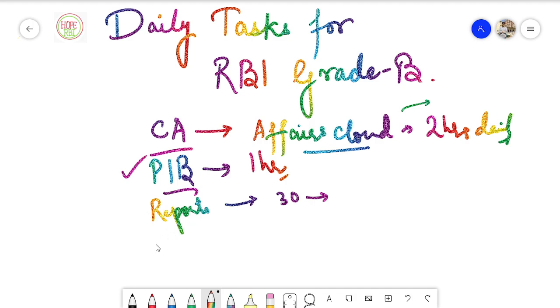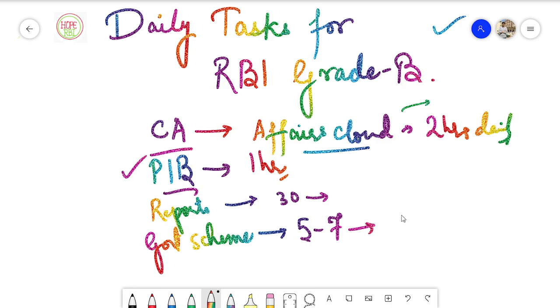Moving on, you have to cover the government schemes daily, because from last year, some of the questions regarding government schemes are asked in the preliminary phase as well. That is why you need to put focus on the government schemes daily. I have already told you in my previous video regarding the daily timetable, which I will link right here, that you should set a target of covering almost 5 to 7 government schemes daily now, because the time is less and you have to cover more and more. So you can dedicate almost 1 to 1.5 hours for the government schemes as well.